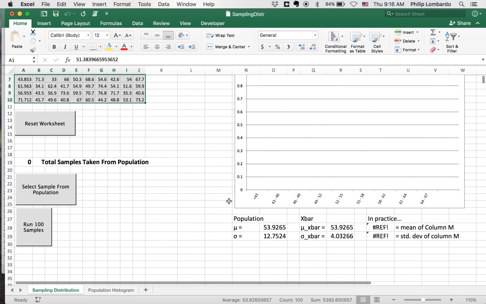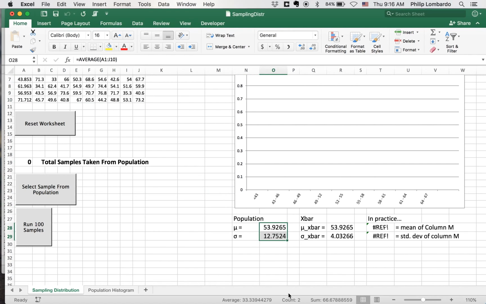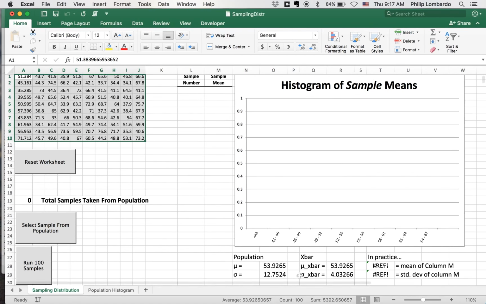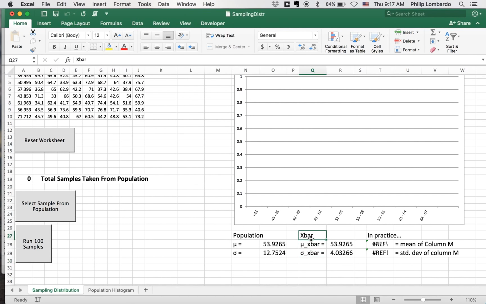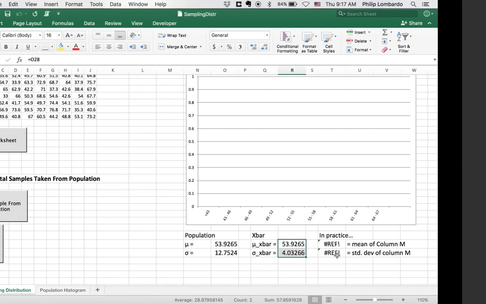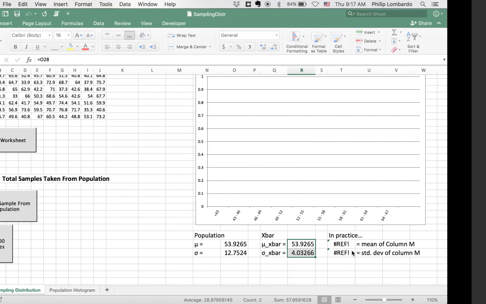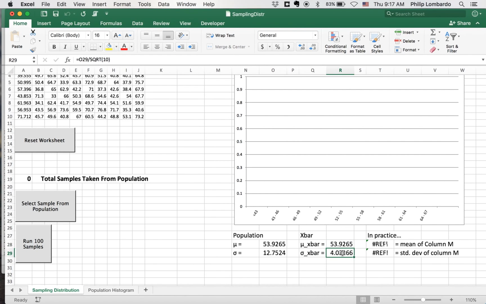Down here at the bottom, we have the actual population mean and standard deviation. So these are the mean and standard deviation computed on all of the numbers in our population. Next to that are the predicted mean and standard deviation based on the central limit theorem. In other words, we'll keep the mean the same, and we'll adjust the standard deviation by the square root of our sample size. In this case, our sample size is 10, so inside of our formula here, we've divided our population standard deviation by the square root of 10.